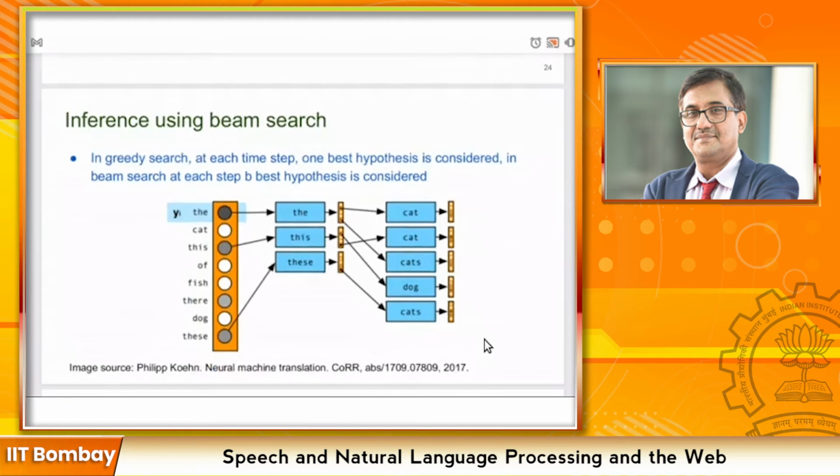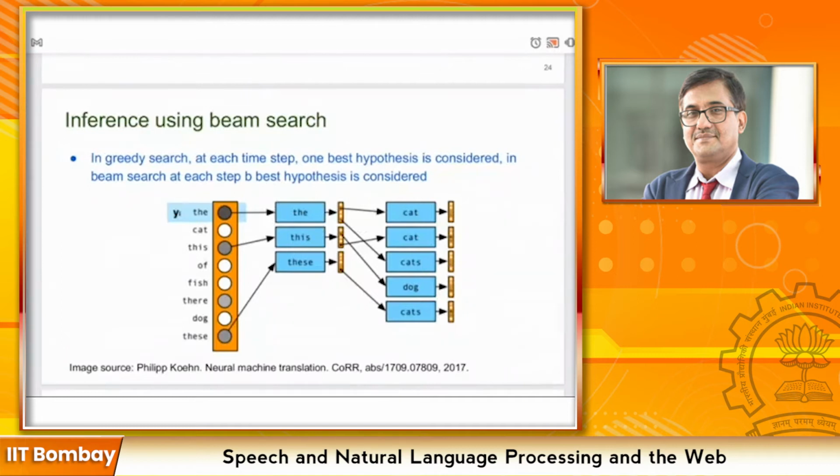But in beam search, what happens is we select the top B words as the most likely choices at each step, and then we multiply the score of the partial translations and the probabilities of the word prediction, and keep the highest scoring pairs for each next B. So in this way, at each step, we are utilizing multiple possible choices to get the next word prediction.